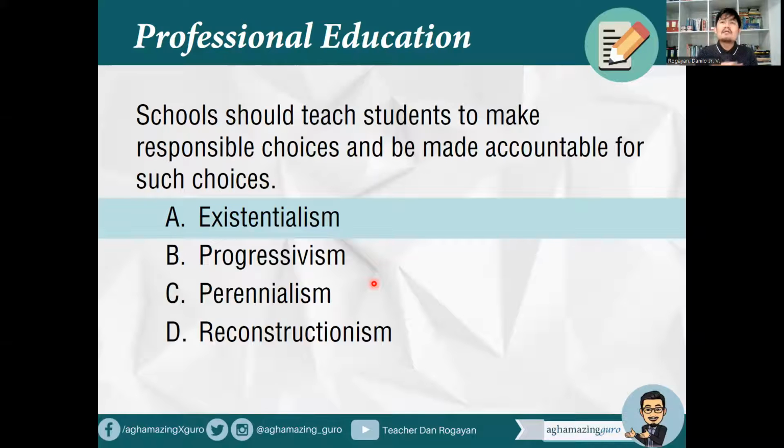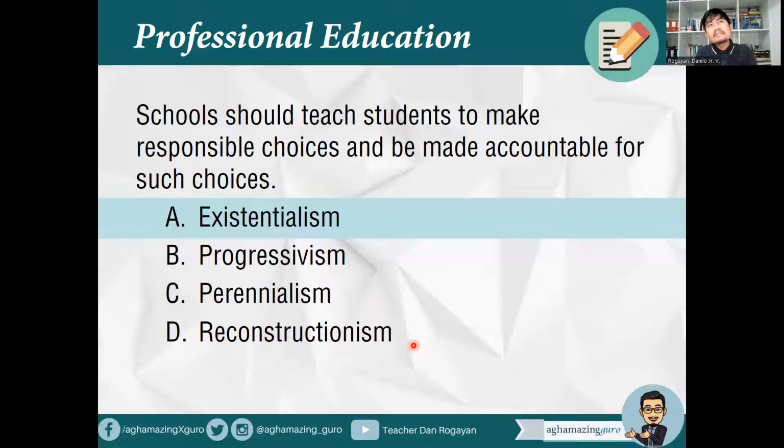Kaya nga we still have to learn history, di ba? Kailangan pa rin nating aralin ang kasaysayan. Gaya ng sabi ni Historian Ambeth Ocampo, ang kasaysayan ay pagsasalaysay ng mga salaysay na may saysay. Okay? So we get meaning from it. This is still meaningful even until today, even if it's kind of old, but it's part of our philosophies of perennialism.